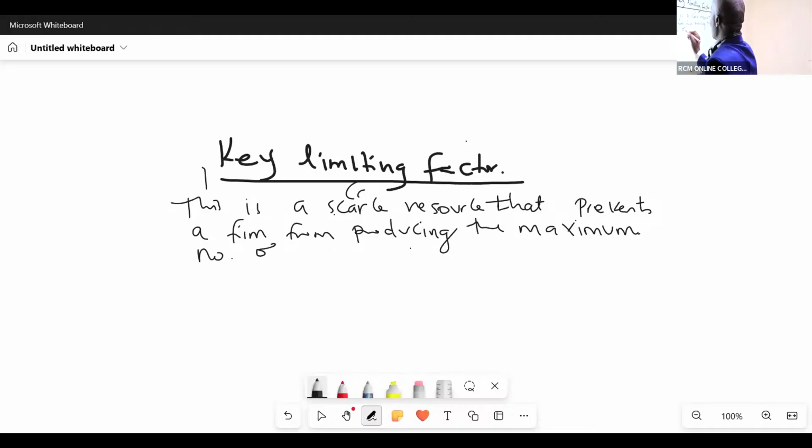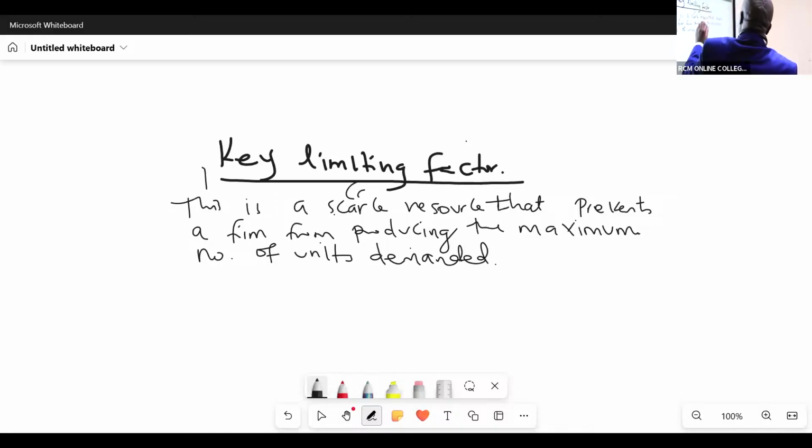So anytime you hear about a key limiting factor, it will be that scarce resource that prevents an organization from producing the very highest demanded number of units.